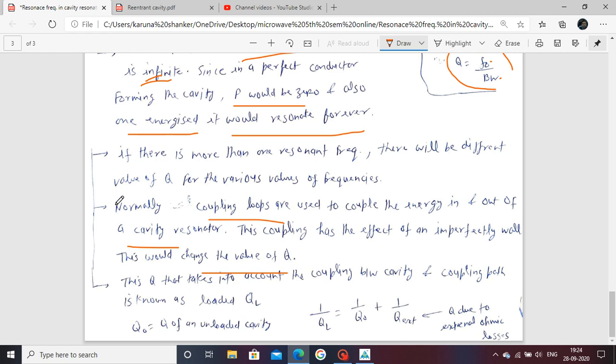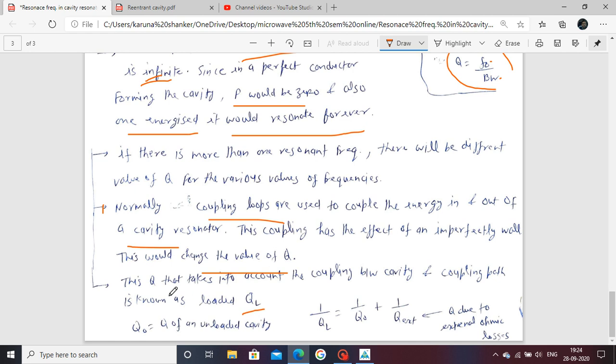The conclusion: when coupling devices are used to couple energy in and out of your cavity resonator, there are imperfect walls. That's why the value of Q changes. That's why one of the terms defined here is Q L, the loaded Q. Loaded Q is the Q that takes into account